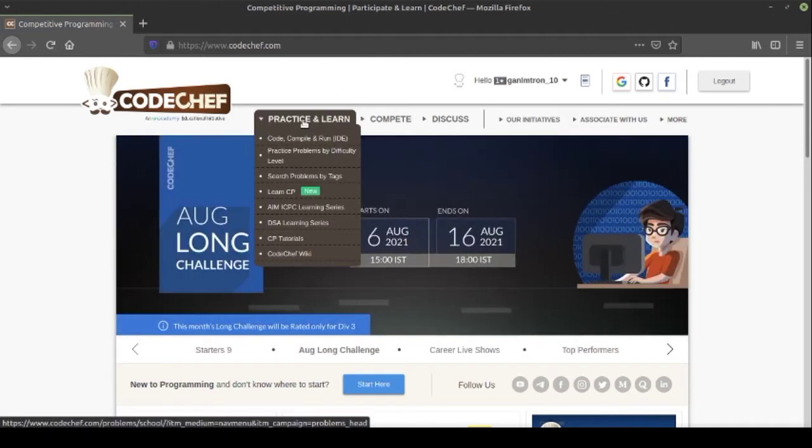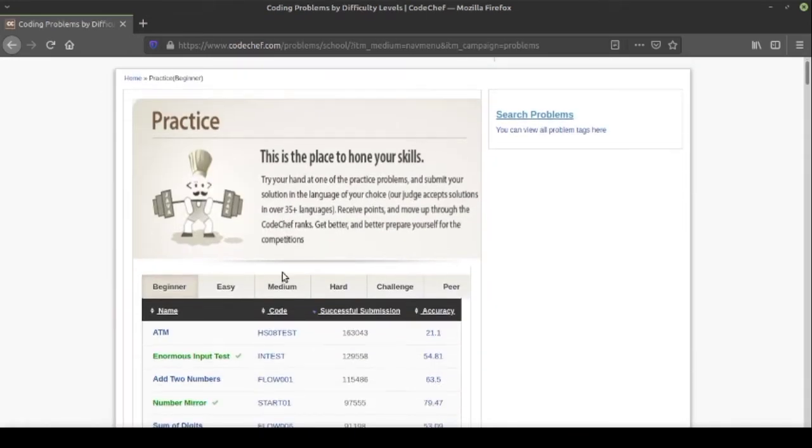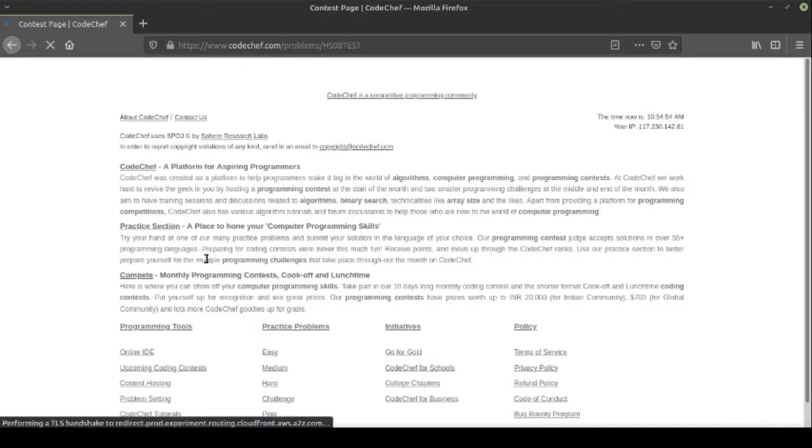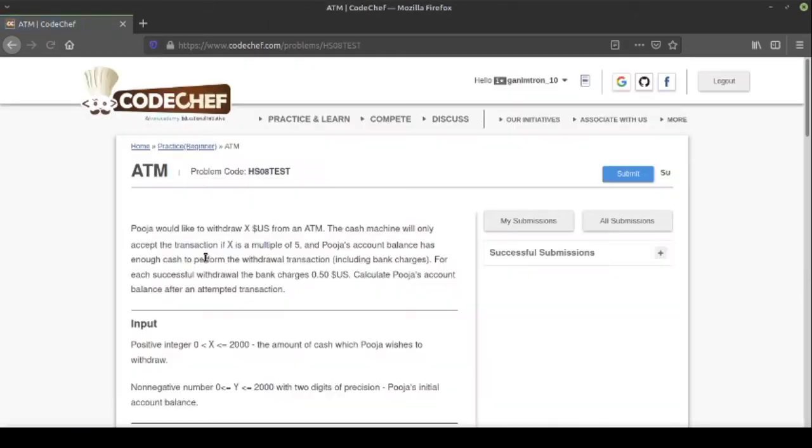So go to the practice and learn section, and there you will find practice problems by difficulty level. We will start with beginner level questions and then slowly upgrade ourselves to easy, medium, and hard challenges. So let's take the first question, which is named ATM.